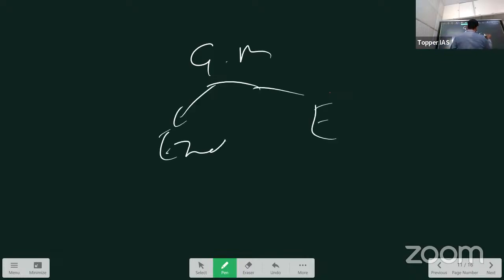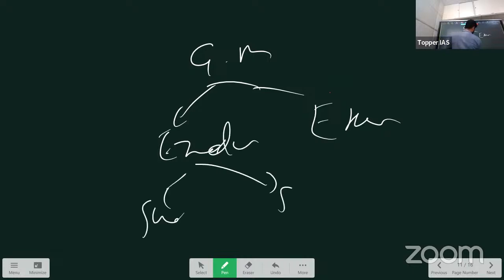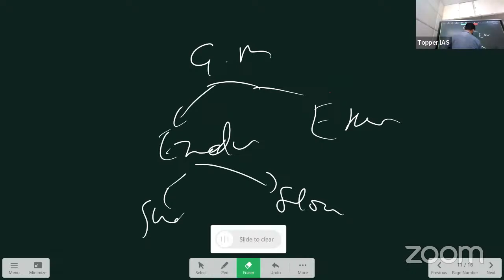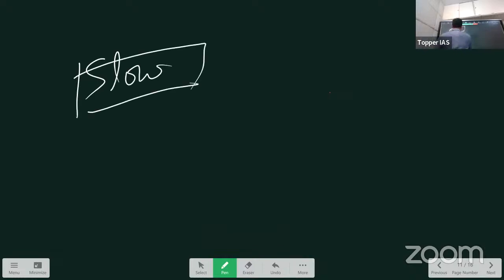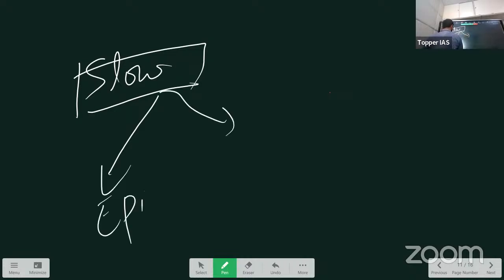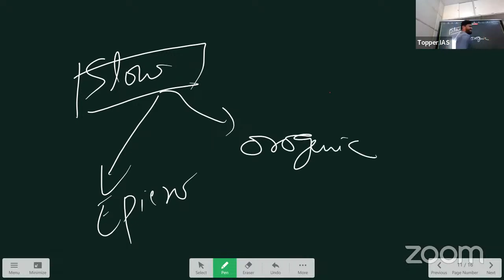So tell me again, geomorphic processes are divided into endogenic and exogenic, right? Endogenic we have divided into sudden and slow. Slow movements are called diastrophic movements. That process is called diastrophism. So slow movements or diastrophism can be further divided into another two types: epirogenic and orogenic.